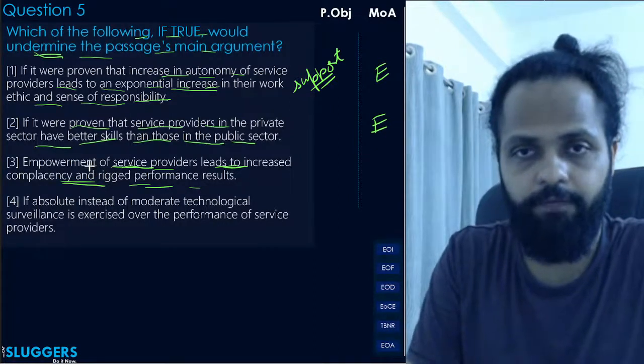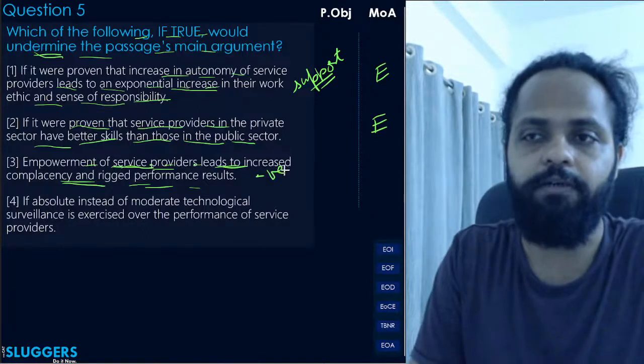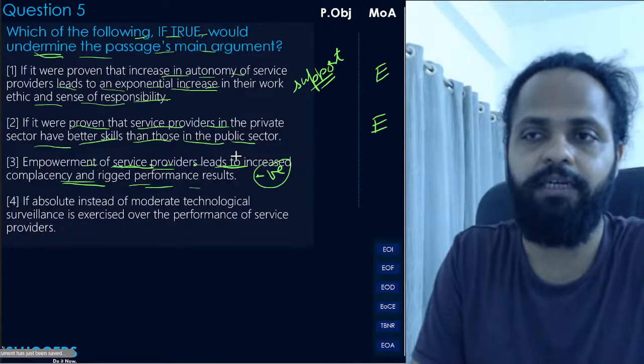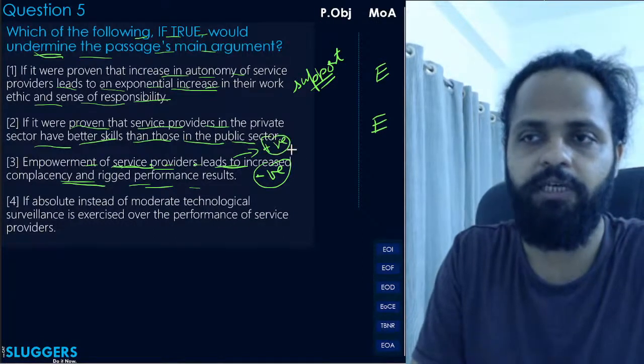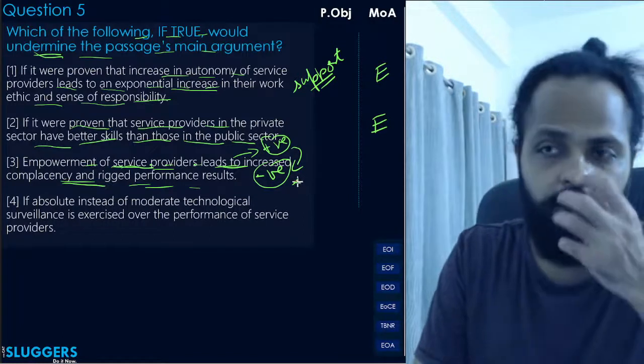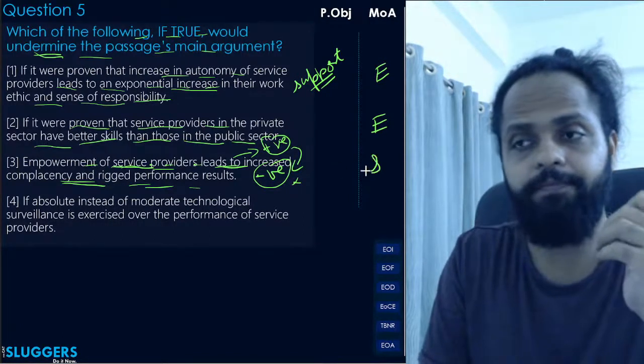Because if empowering these service providers leads to negative results, when in fact the author said that providing them autonomy should lead to positive results, right? Now instead, if it is going towards negative results, then this will definitely undermine the author's argument, correct? Yes, but having said that, we do